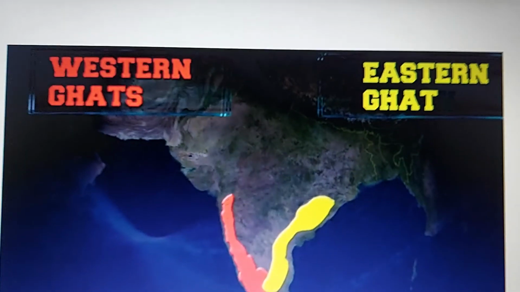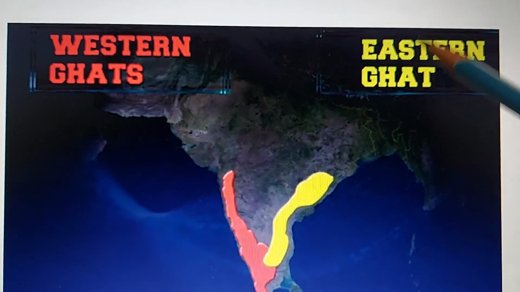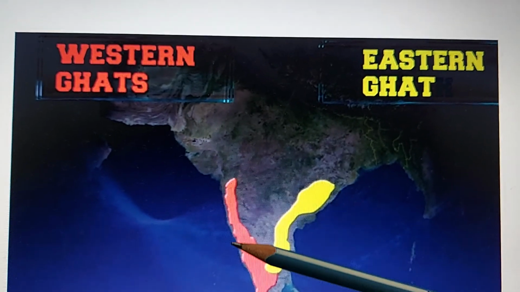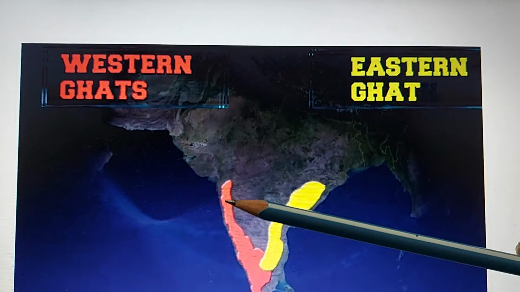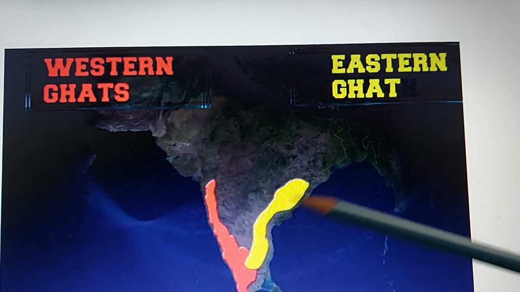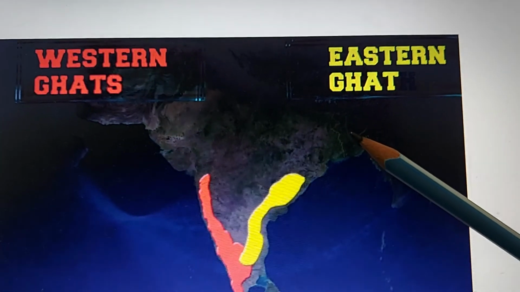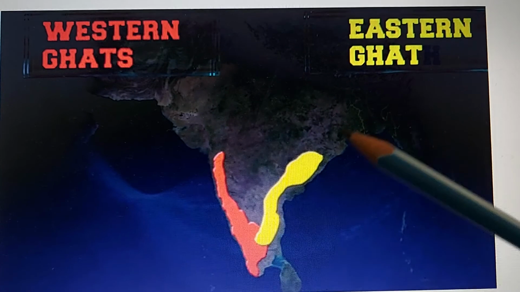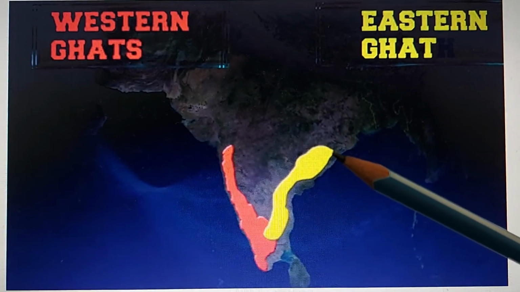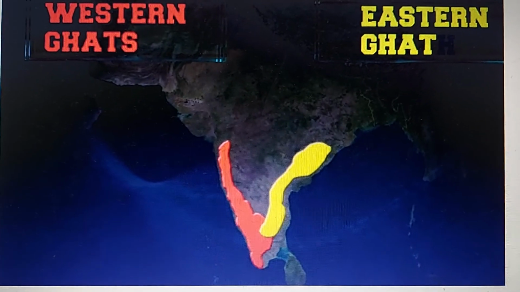Children, today we will learn about the next physical feature of our country, that is the Western Ghats and the Eastern Ghats. These are mountain ranges, on the west coast they are called the Western Ghats, and in the east the mountain ranges are called the Eastern Ghats. Now what are Ghats? Ghats are nothing but mountains. Yes, the Marathi word for mountains is Ghats.